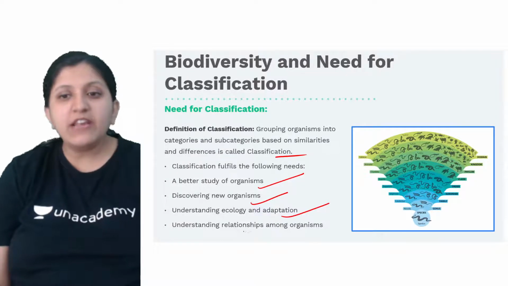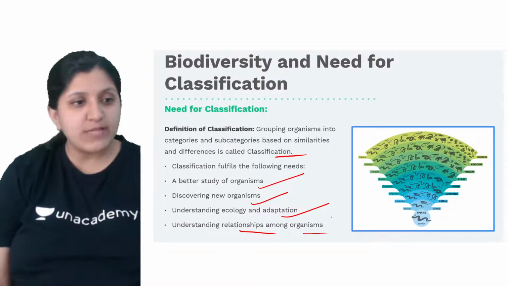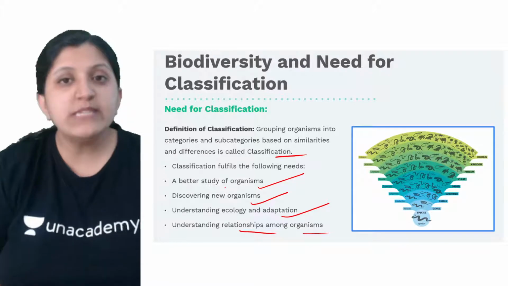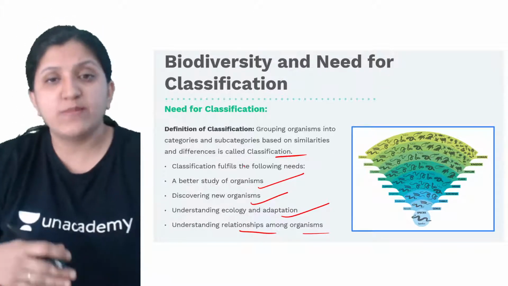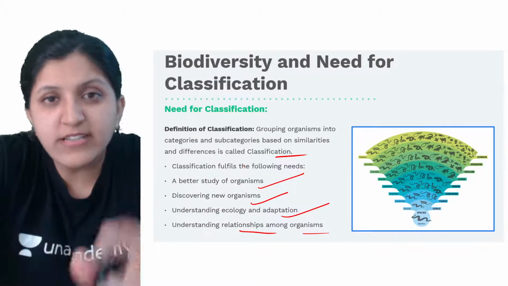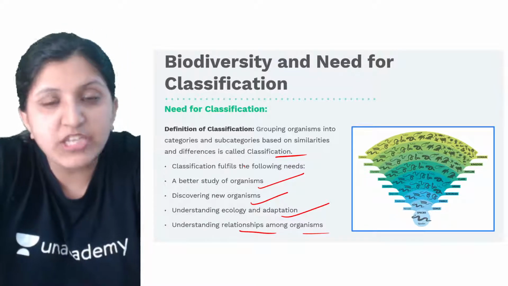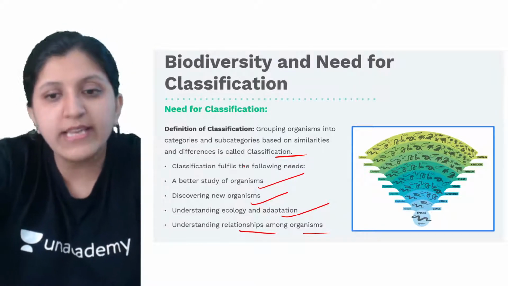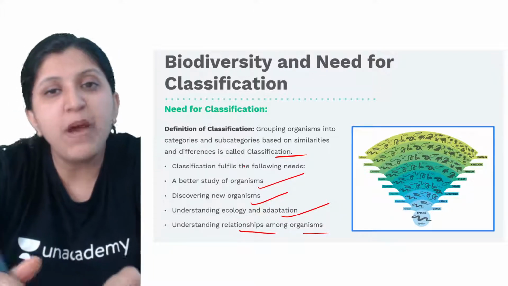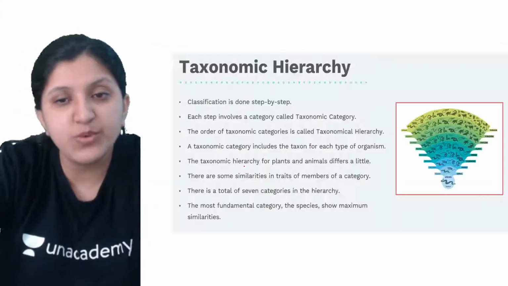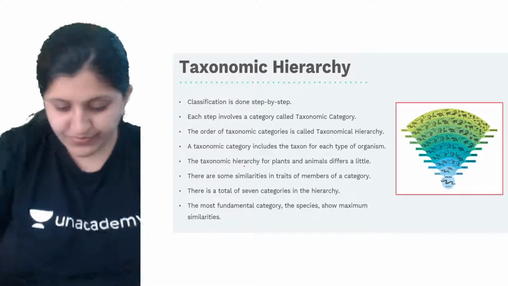Then understanding the relationship among the organisms is also done. There are different organisms, and some are benefited by each other and some are not, so the relationship among these organisms needs to be understood.